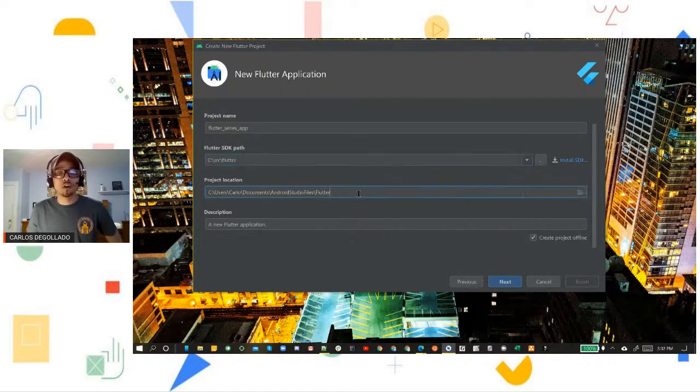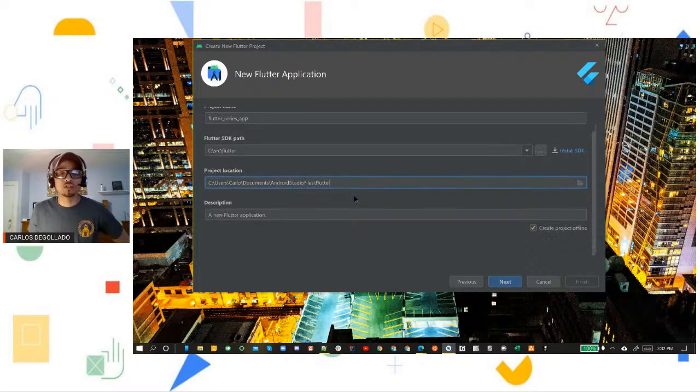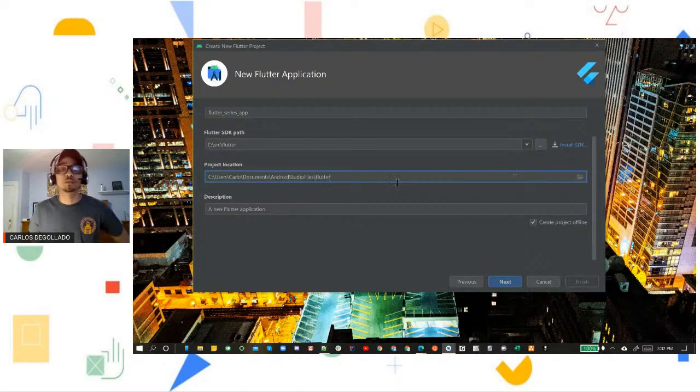So another thing we want to talk about right here on this page is the project location. The project location is simply where your project is going to be exported to once it's done. I think we all kind of get that if you've made it this far. So if that's not a proper place you want it to go, then you just click right here and you point it to another directory folder where you want your project files to go.